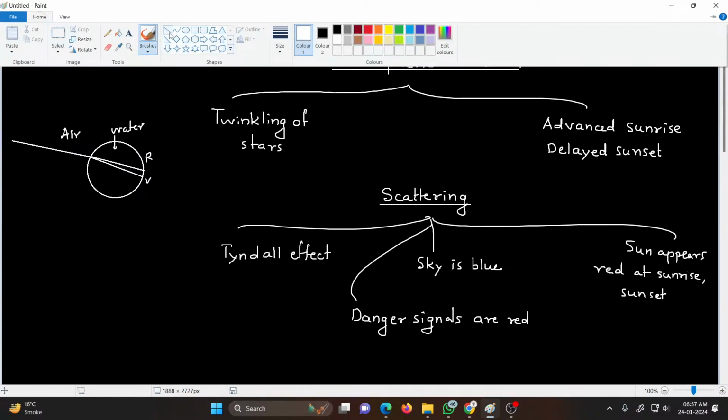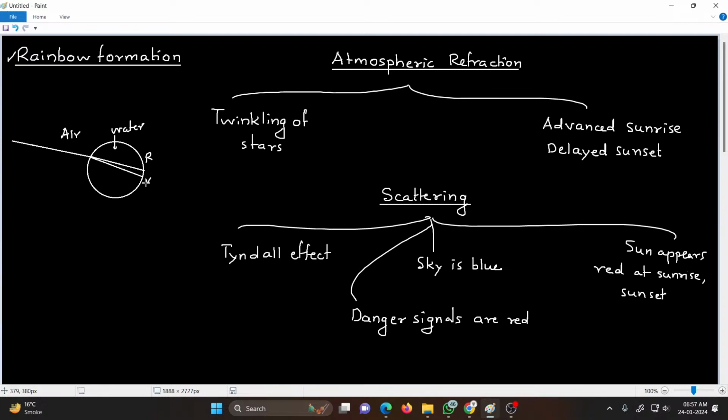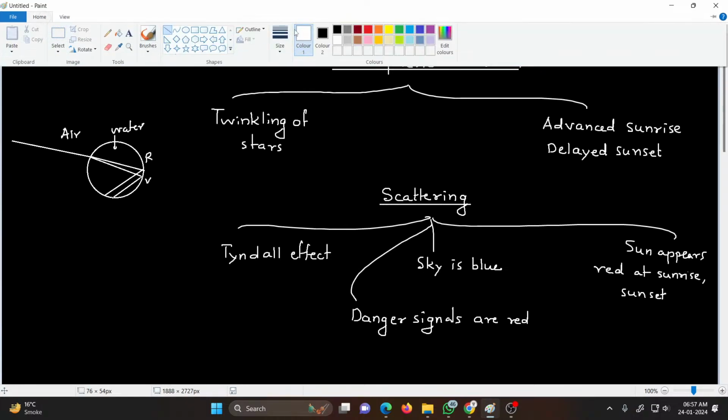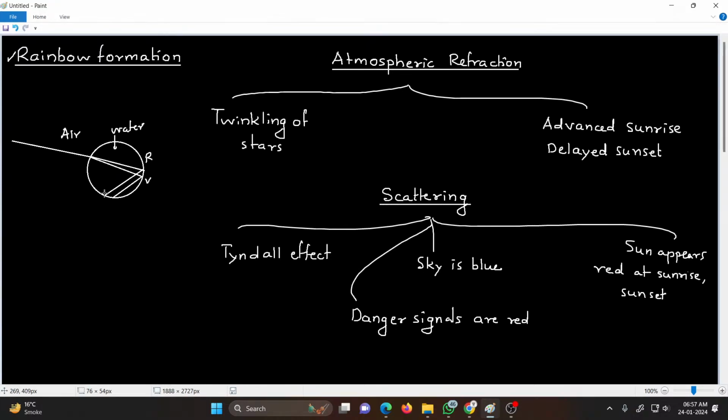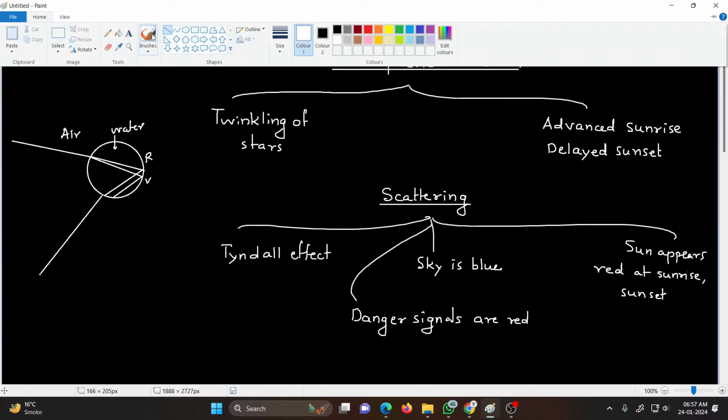Then inside the water droplet, there is total internal reflection, like this, and finally when light comes out of the water droplet, there is again refraction.